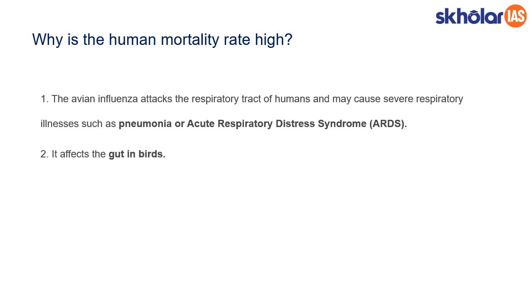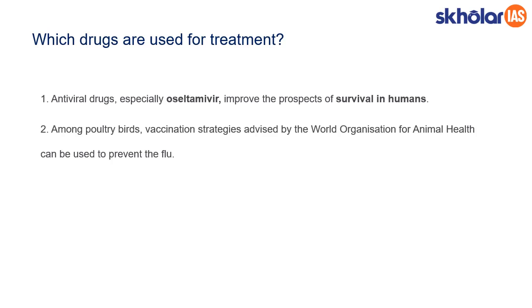Coming to the solution, this particular disease can be handled by drugs as well as vaccines. Oseltamivir is an antiviral drug that helps the survival of humans. This improves the prospects of human survival when a human is attacked by this virus. Second, we also have a vaccine that prevents flu infection in birds. This is suggested by the World Organization for Animal Health. So with this drug and this vaccine, we can really resist this particular virus from attacking humans and birds.